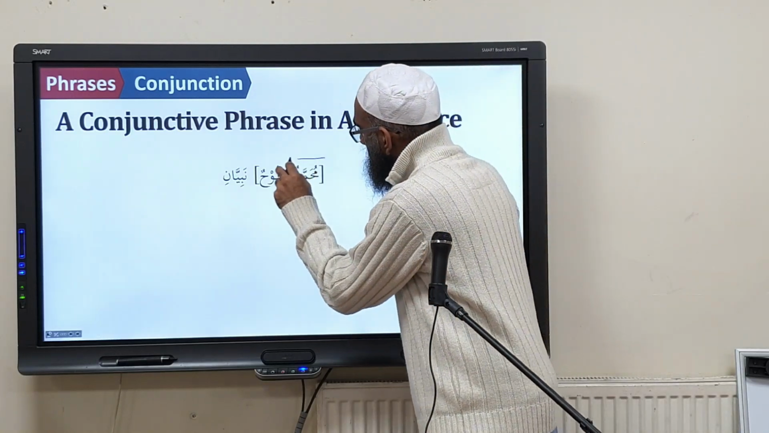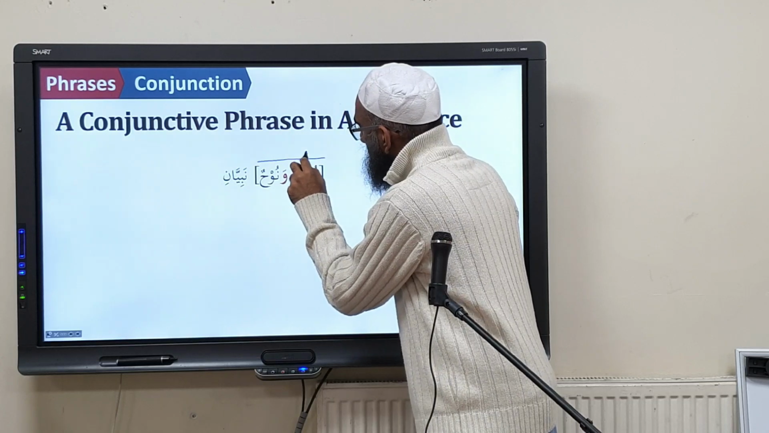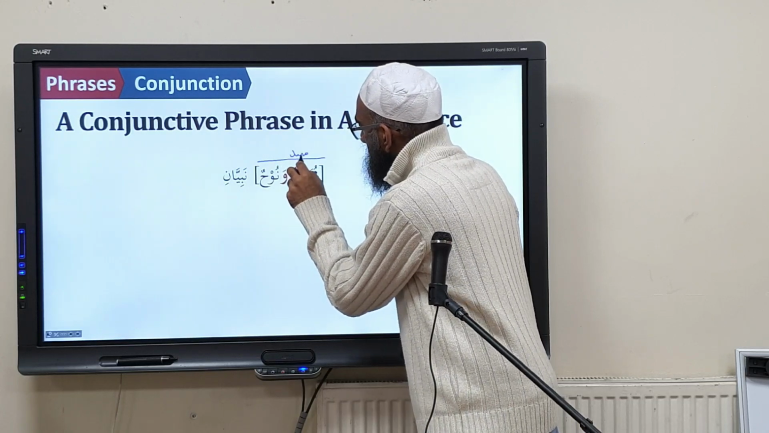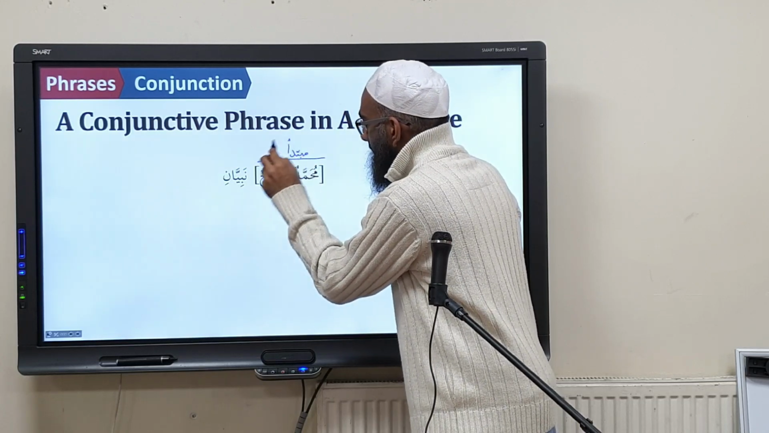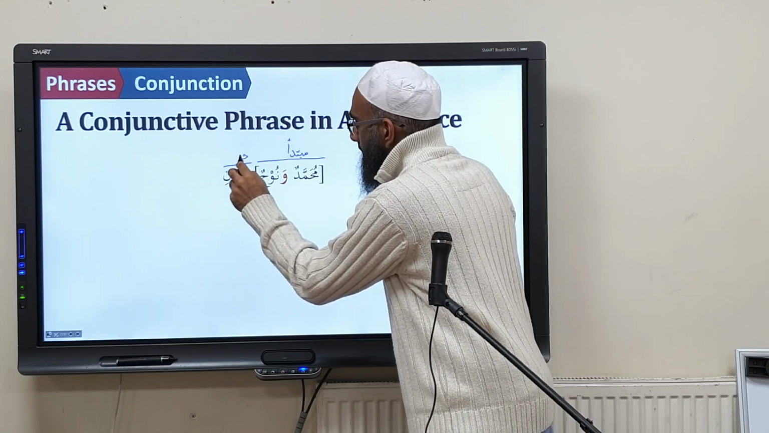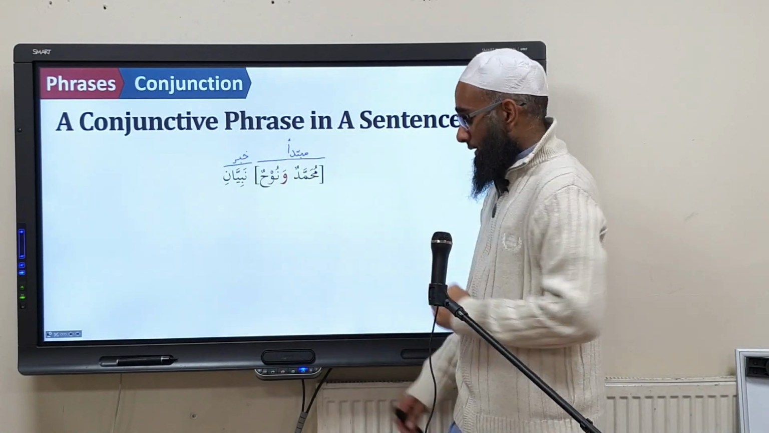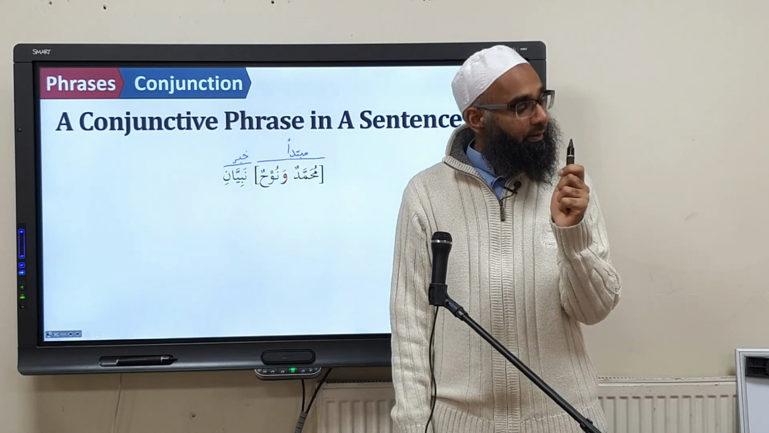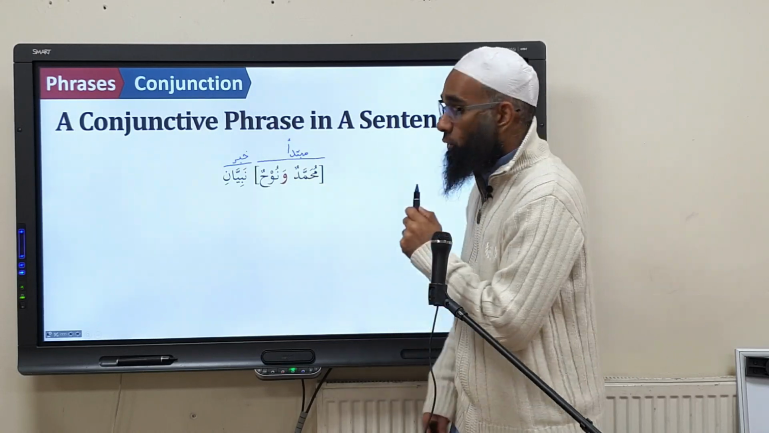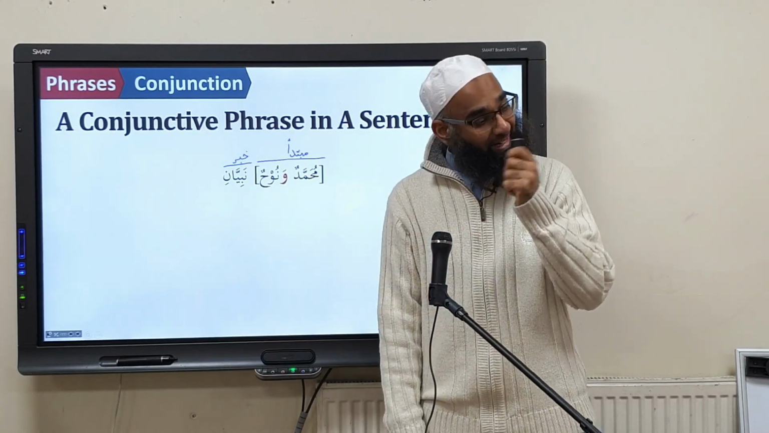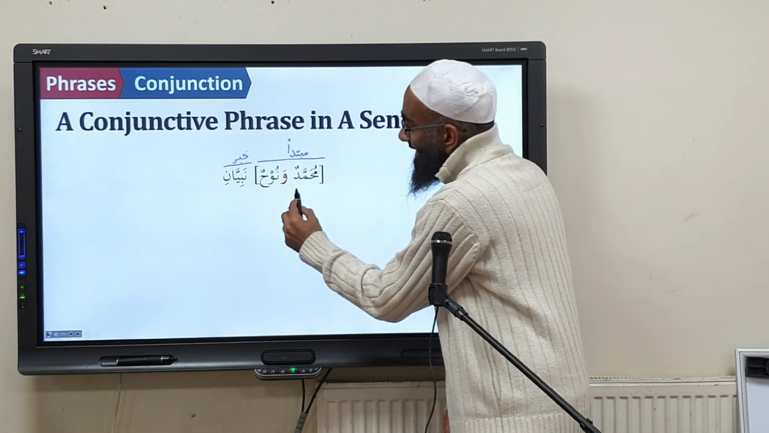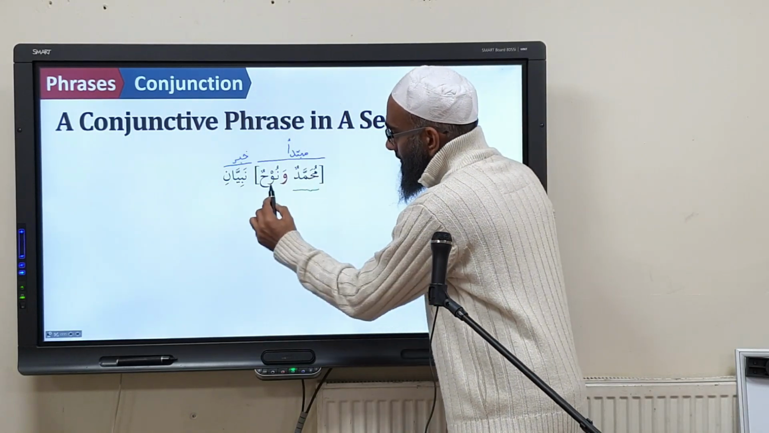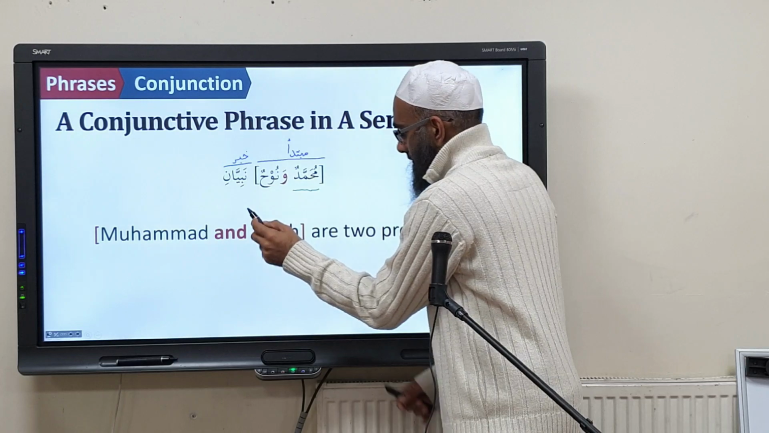This is the mubtada. This is called what? Mubtada'un. And you overline the khabar. Then you get your green pen. What do you do? You underline. That's why I say it's very important to overline and underline. You underline Muhammadun and Nuhun.